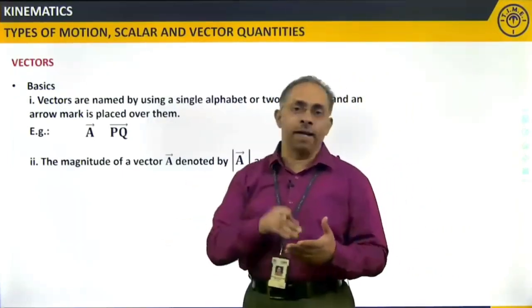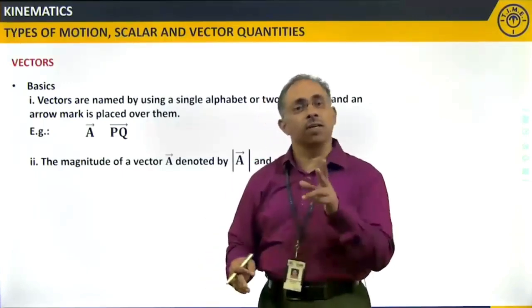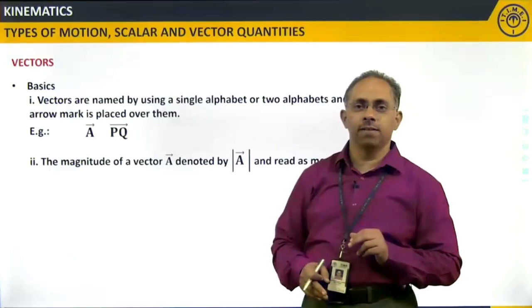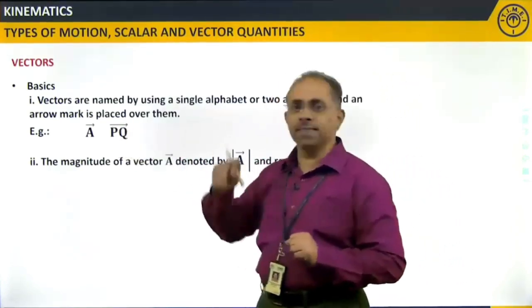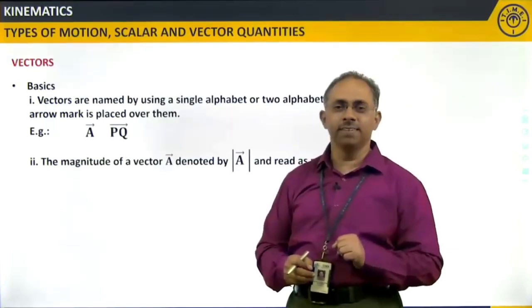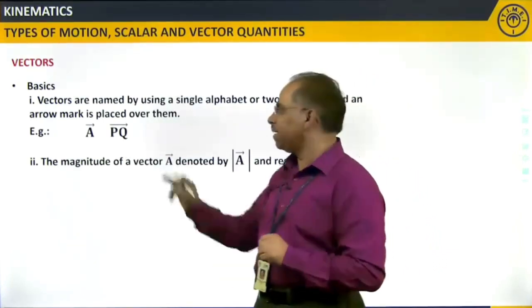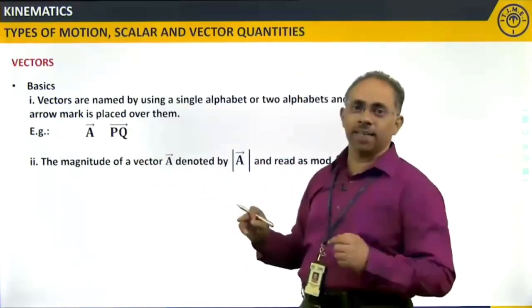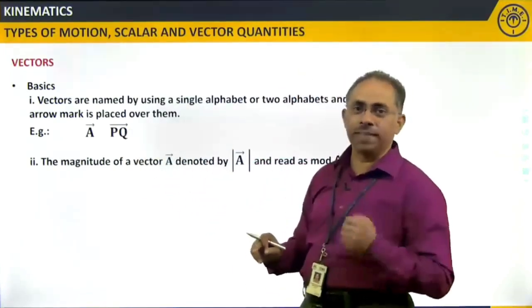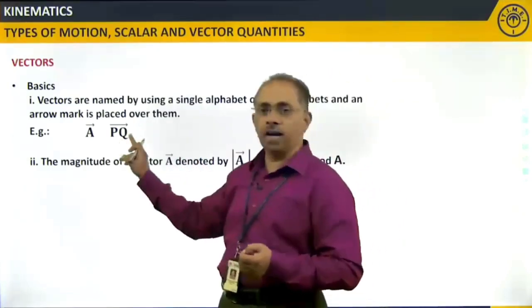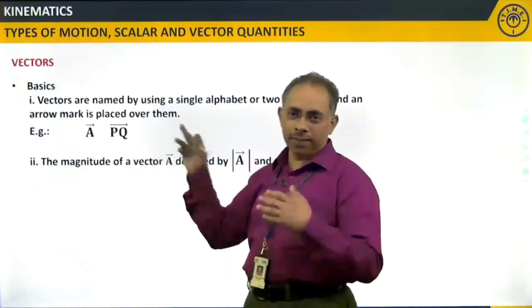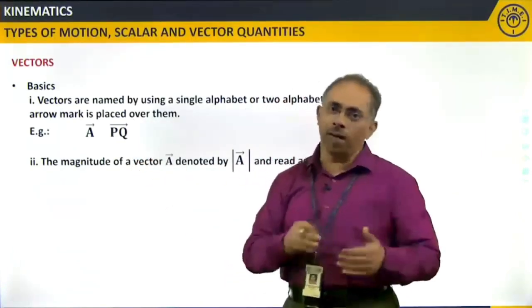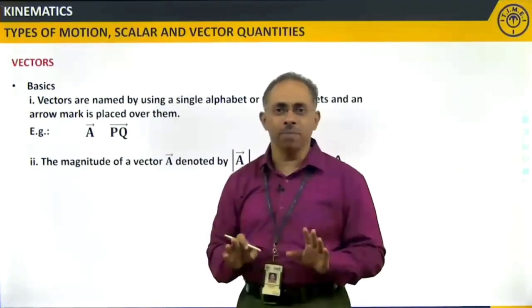If it requires both magnitude as well as direction, we need to talk about the two things. Now, your guess is right, yes, the direction is represented by this arrow, exactly. That means when I say P to Q, two letters are there, I am very specifically telling that the direction of this particular vector is from P to Q. When I say direction, from and to should be specified, right?